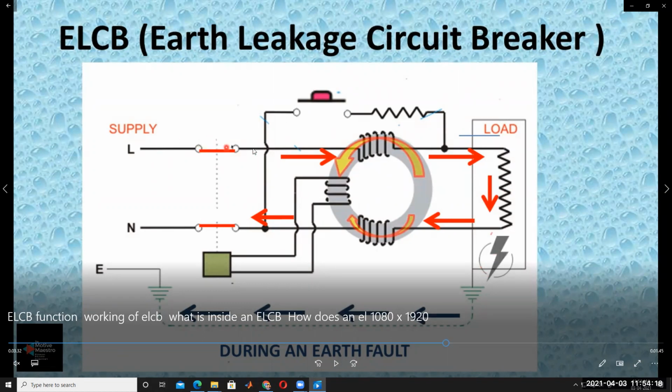The 4 amps current is passing through coil 1 in this manner, and then coming here, and the 4 amps is divided into two.